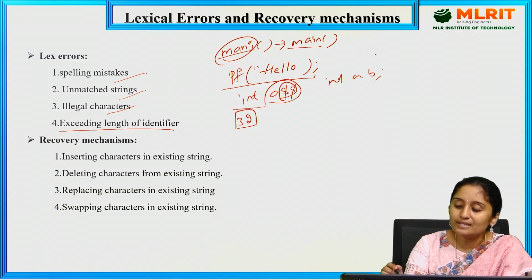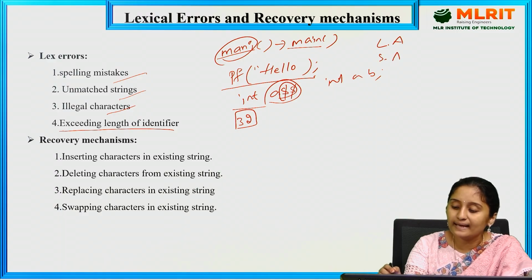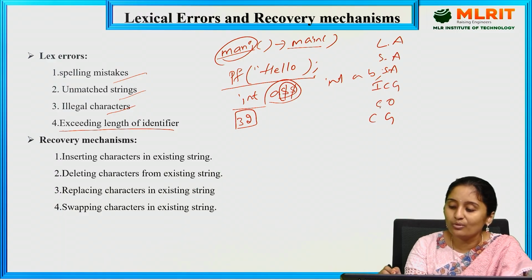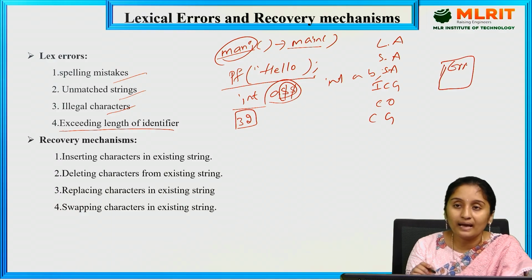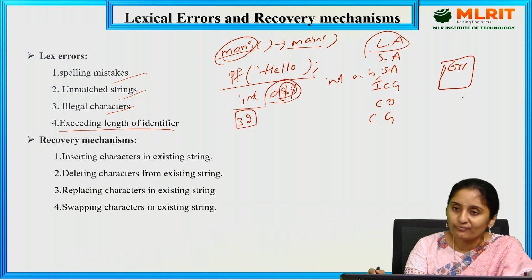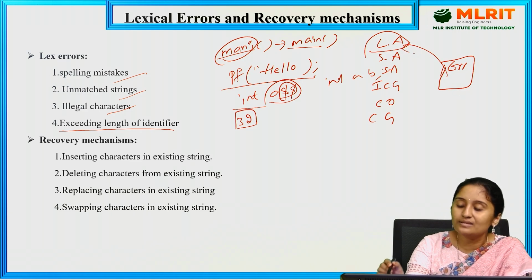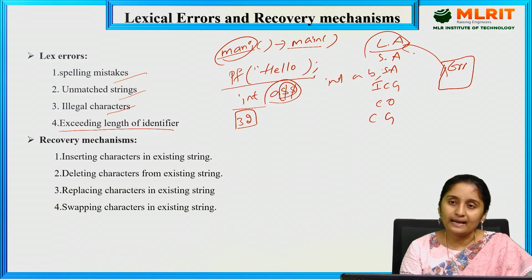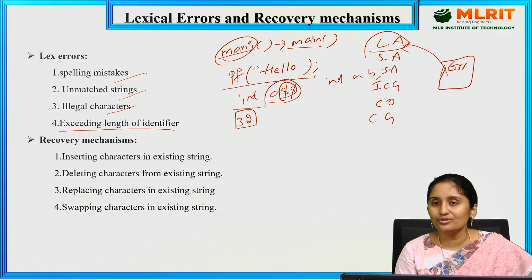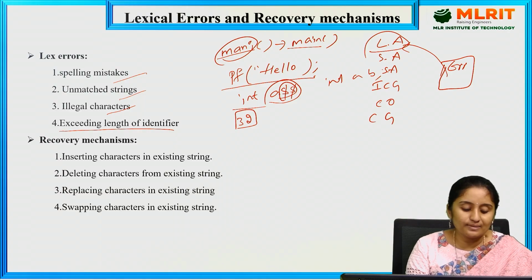Here there are phases: lexical, syntax, semantic, intermediate code generator, code optimizer, and code generator. Here we'll be having the error handler. The error handler checks each and every phase for the errors we are getting, and it rectifies those errors by using some recovery mechanisms, and it again generates the output to the lexical analysis or from whichever phase it is going to get.